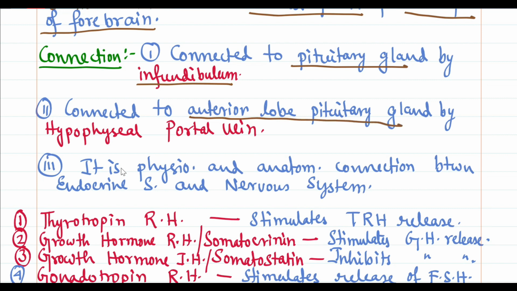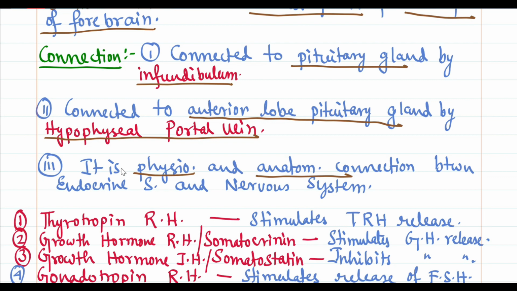This hypophyseal portal vein is present, and the hypothalamus is also considered the physiological and anatomical connection between the endocrine system and the nervous system, because the hypothalamus is present in the brain, and the brain is the major part of the nervous system of our body, and many functions are also performed by the hypothalamus in the endocrine system. So it acts as a link or connection, both physiologically as well as anatomically, between the endocrine system and the nervous system.